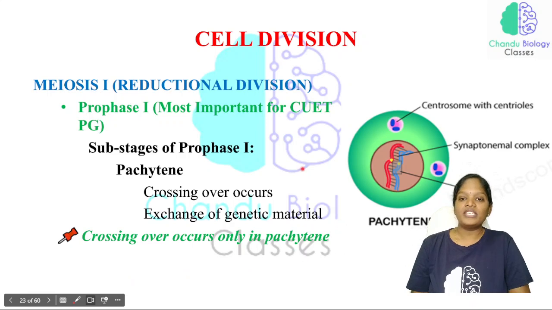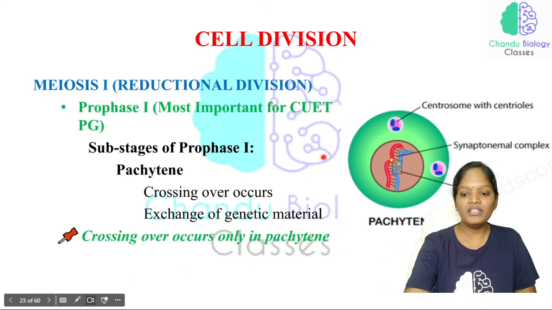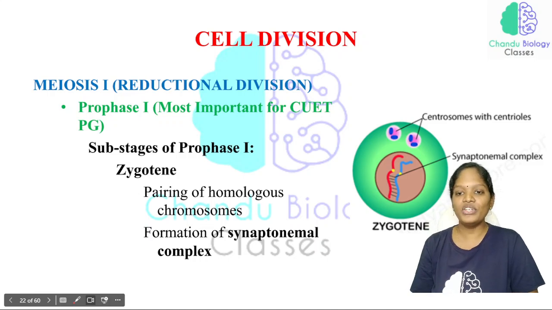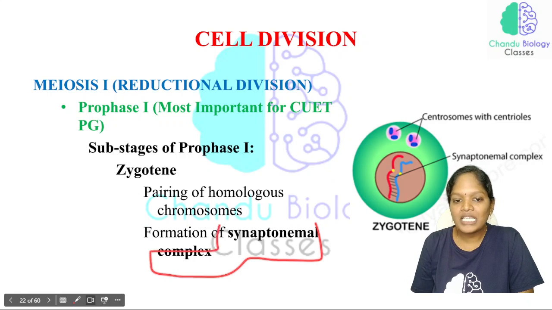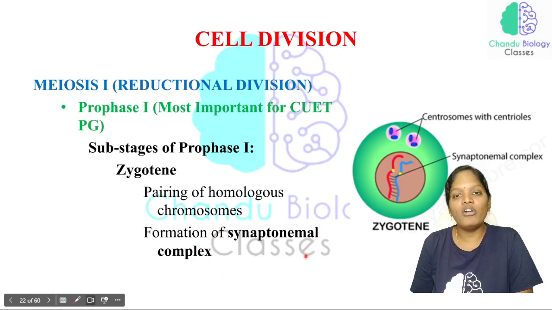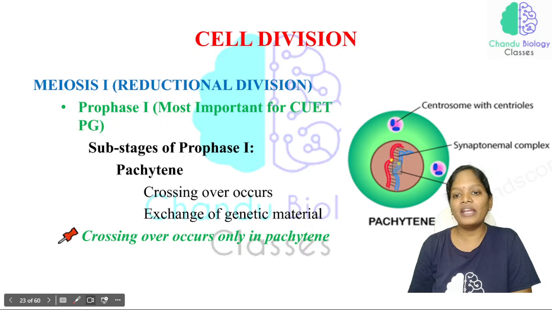Also just look at this picture. One of the most important points: see what we have discussed in the zygotene phase of prophase 1. In the zygotene phase, the synaptonemal complex has been formed. As a result of the formation of the synaptonemal complex, 2 homologous chromosomes have been paired with each other. This is with respect to the zygotene. Now coming to the pachytene, what we have discussed is that crossing over occurs.